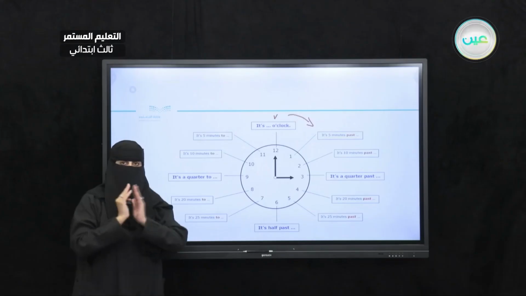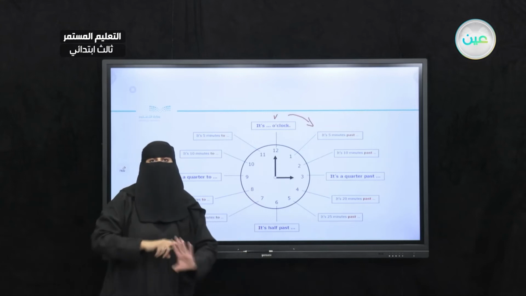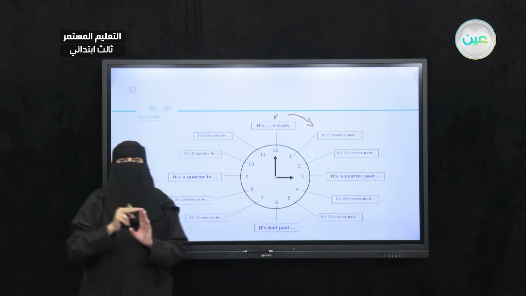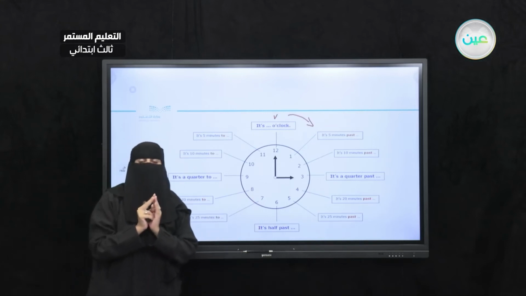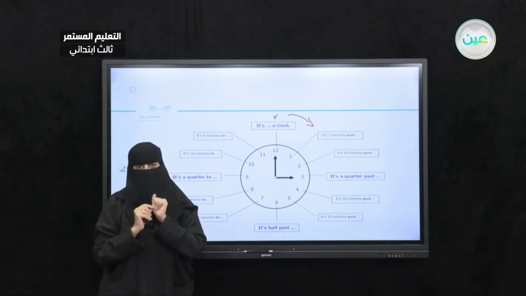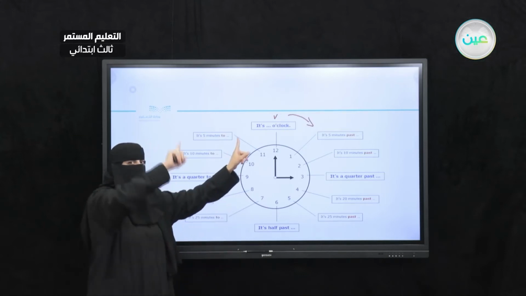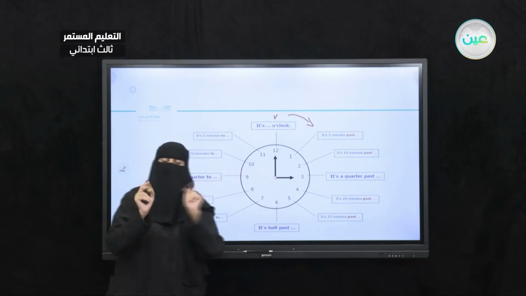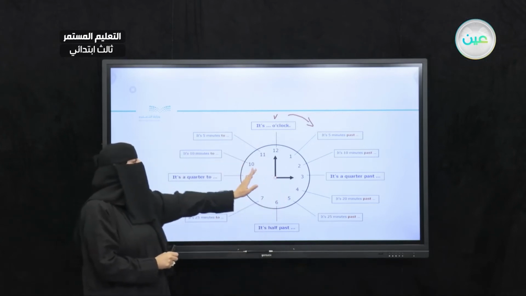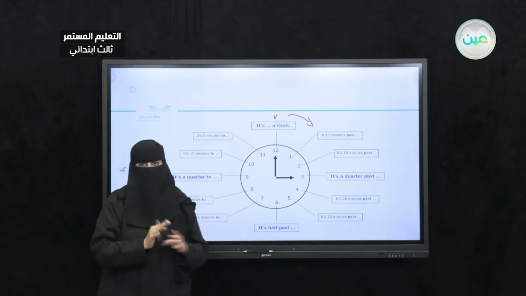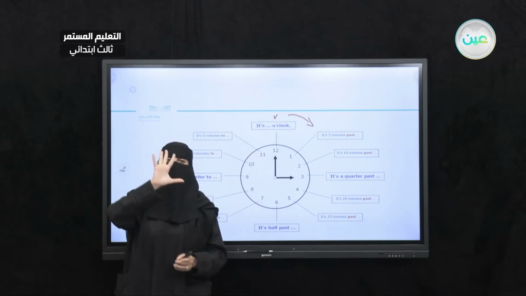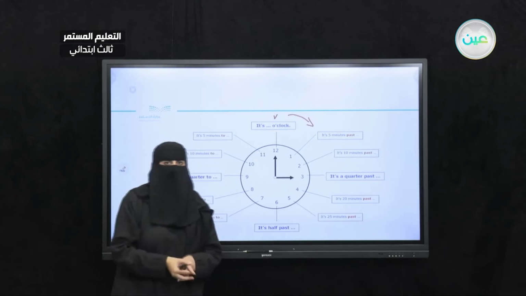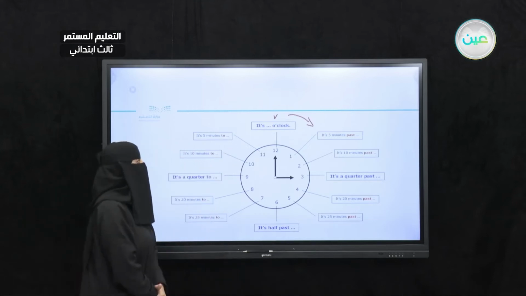Okay, so what time is it? It is 3 o'clock. Now, what I will do, I will not just only add 15, I will add 5 minutes. Okay, so I will go around until we get to 4 o'clock. Got it? So again, I will start with exactly 3 o'clock, and then I will add 5 minutes. Okay, so bear with me, let's start.